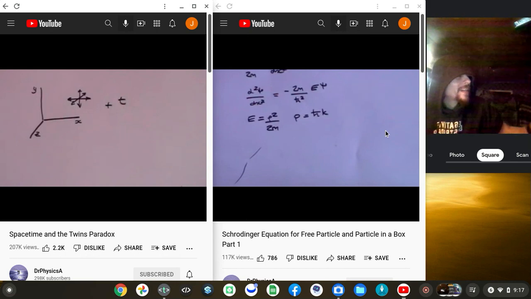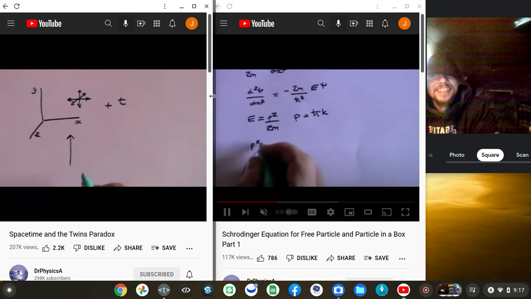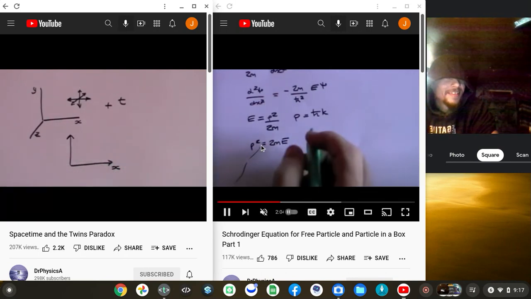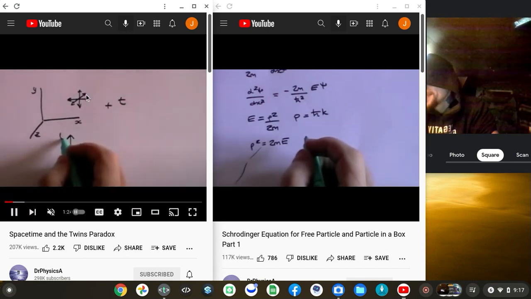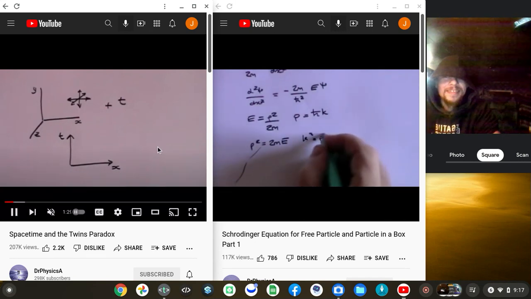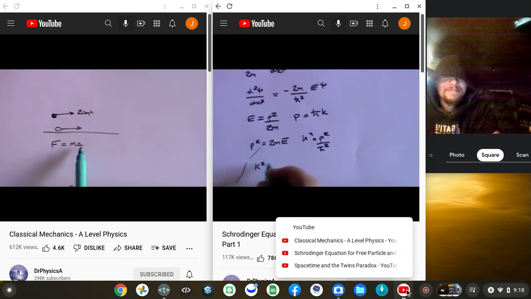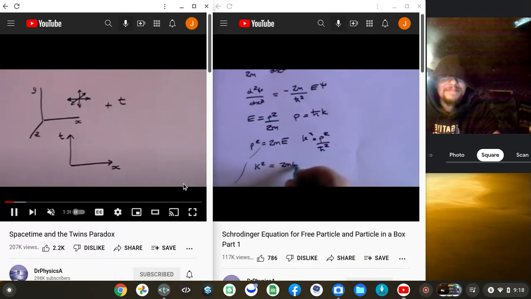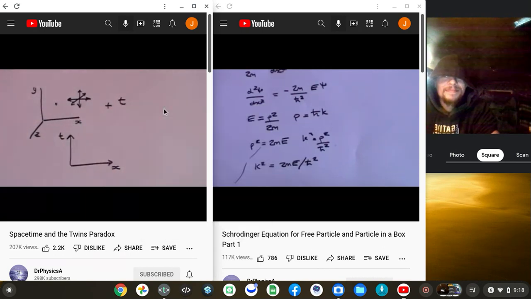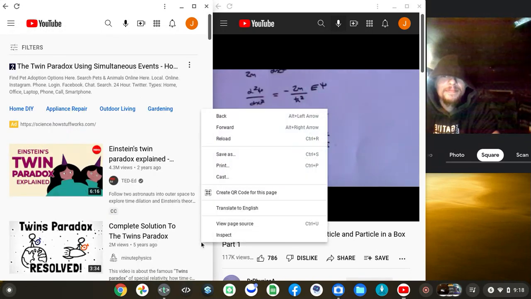Newton's second law follows on from this by saying that if you do want to change the speed of something, then you have to apply a force. And this gives us one of the most common equations that we will find. F equals ma. F is the force, m is the mass, and a is the acceleration. It says if you want to change the velocity, and a change of velocity is acceleration, you have to apply a force which is equal to the mass times the acceleration.